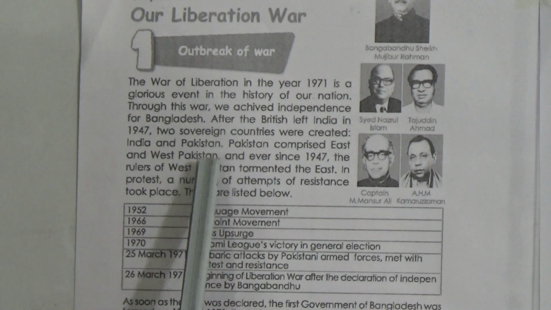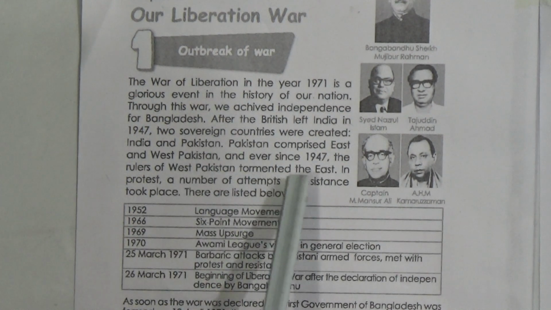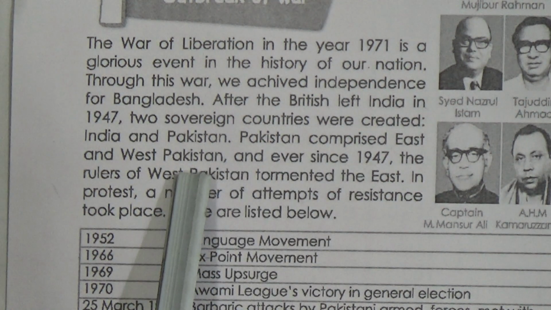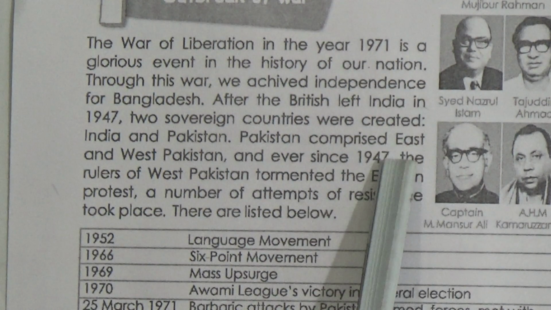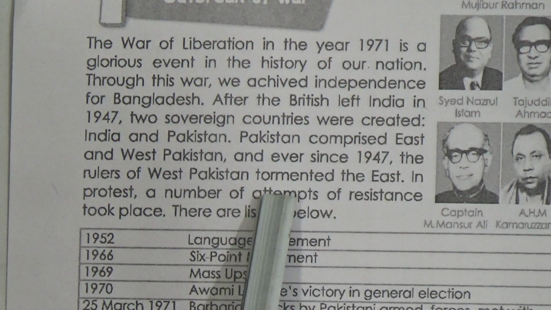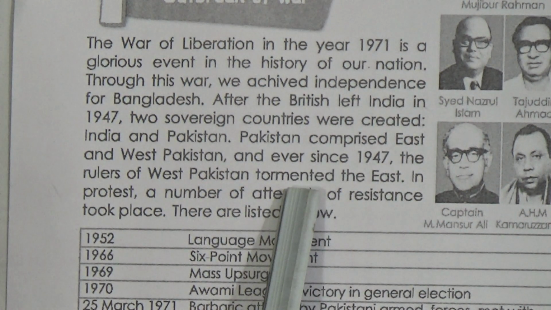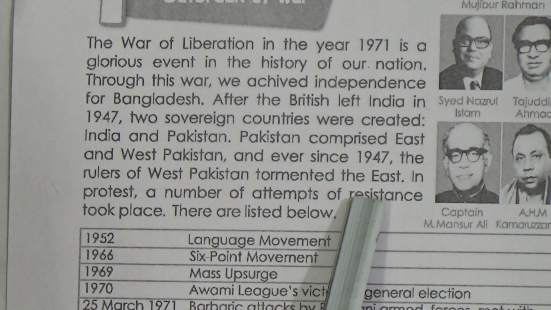Pakistan comprised East and West Pakistan, and ever since 1947, the rulers of West Pakistan tormented the East. So when they divided into 2 sovereign countries, Pakistan became East Pakistan and West Pakistan from 1947, and the people and the government of West Pakistan used to oppress the people of East Pakistan. Here students look, the rulers of West Pakistan tormented the East. Tormented means tortured. I'm repeating, tormented means tortured. They tortured the people of East Pakistan.